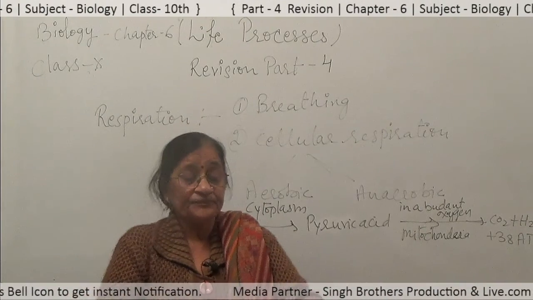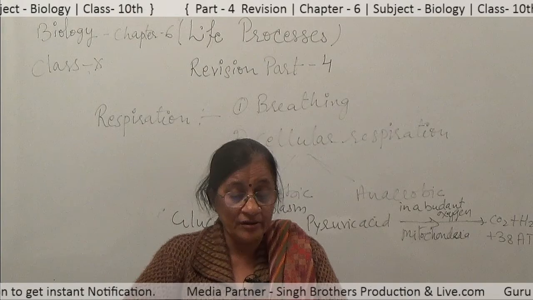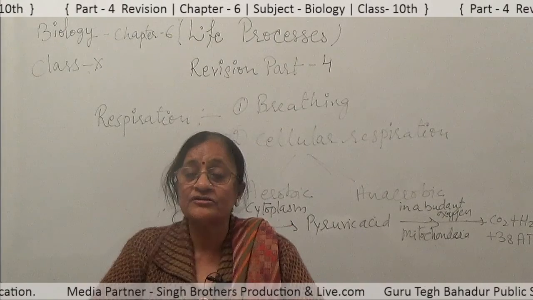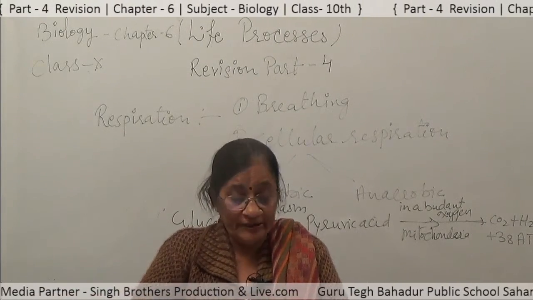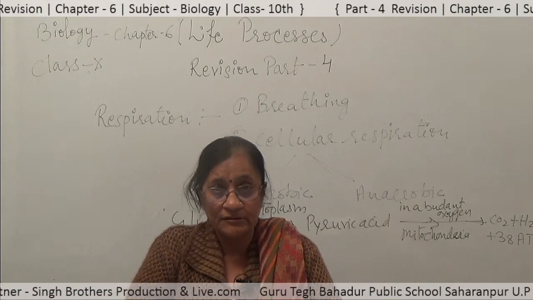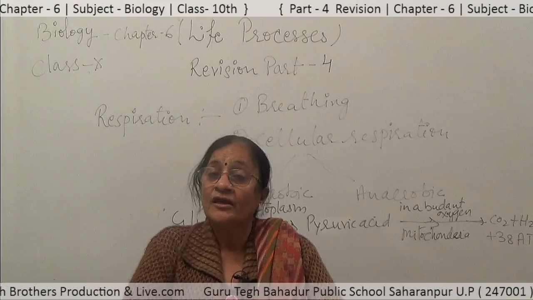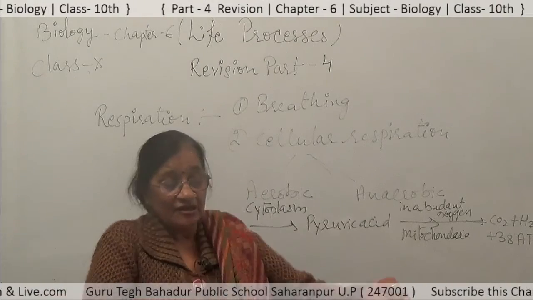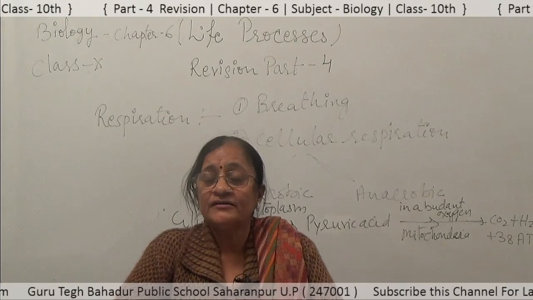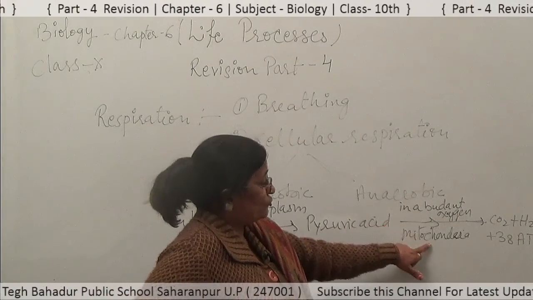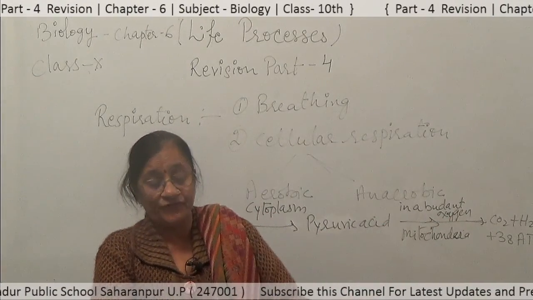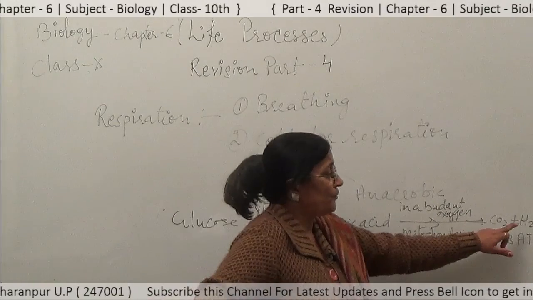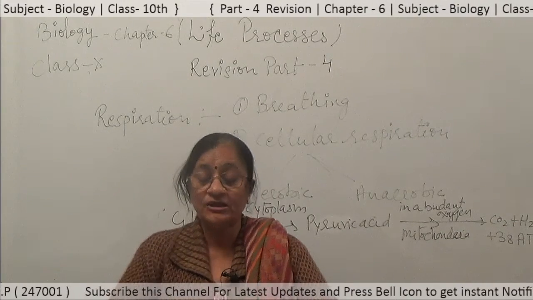So during aerobic cellular respiration, abundant oxygen is required. First of all, the glucose molecule breaks down in the cytoplasm, and oxygen is not necessary for that. Then it converts to pyruvic acid. After that, the reaction takes place in the mitochondria, and in presence of abundant oxygen, it breaks down into CO2 plus H2O plus 38 ATP of energy.